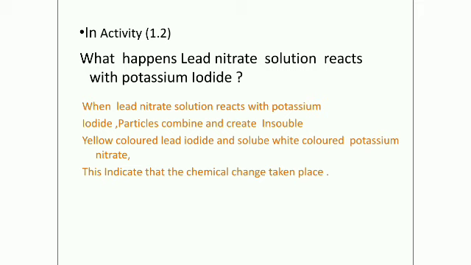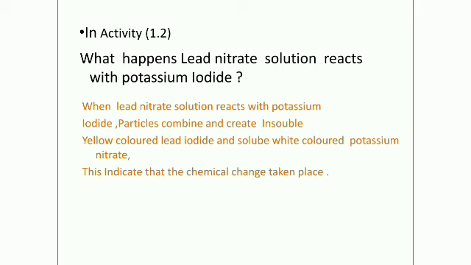It forms a soluble potassium nitrate solution and an insoluble yellow lead iodide, that is, a precipitated lead iodide. This indicates that a chemical change has taken place.